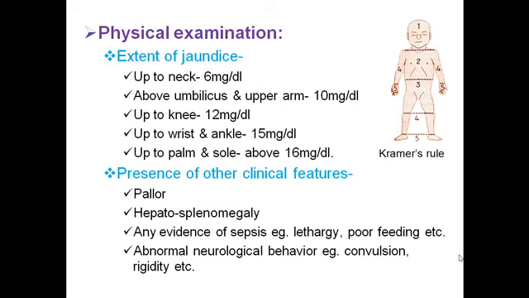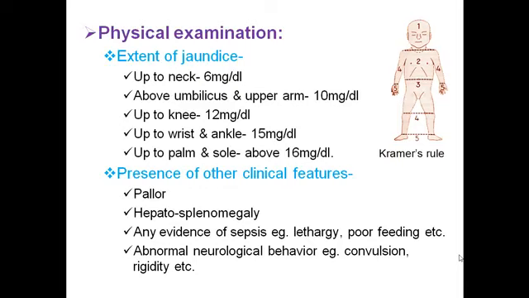If up to the umbilicus and upper arm, it is 10 milligram per dl. If up to the knee, approximately 12 milligram per dl. If up to wrist and ankle, then 15 milligram per dl. And if jaundice extends up to palm and sole, the serum bilirubin level is above 16 milligram per dl. This is called Kramer's rule.